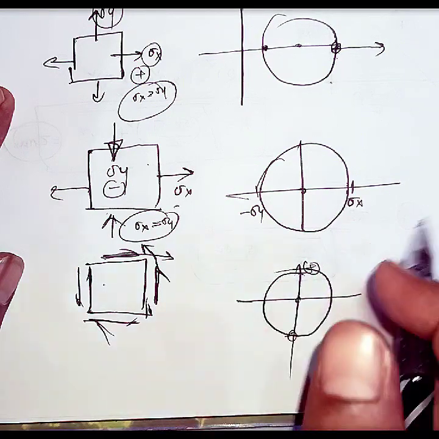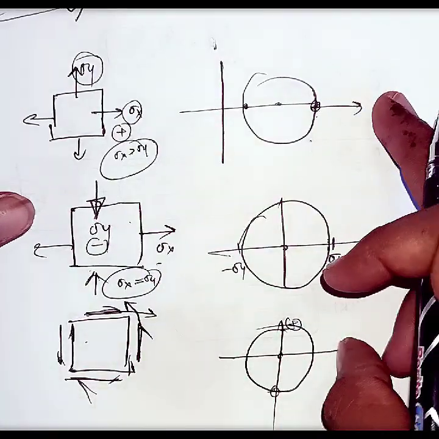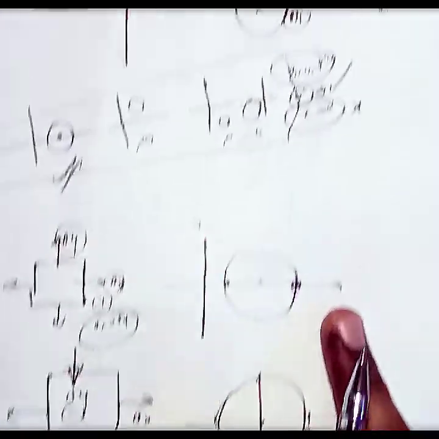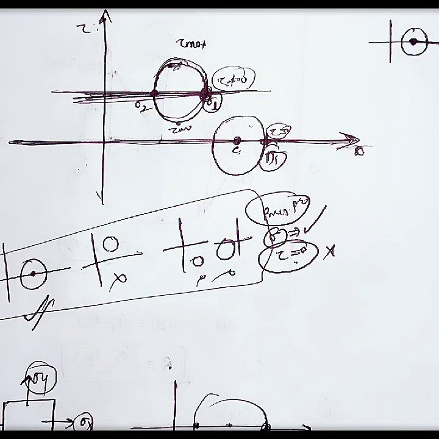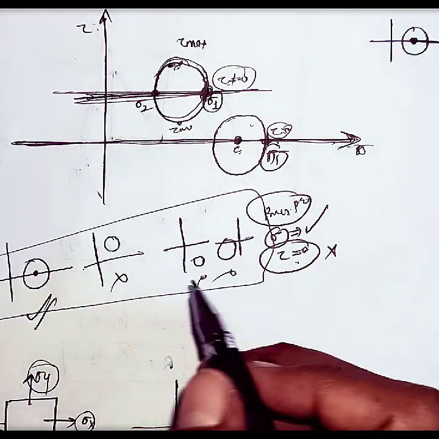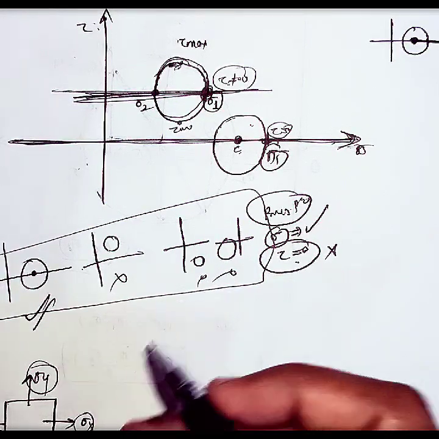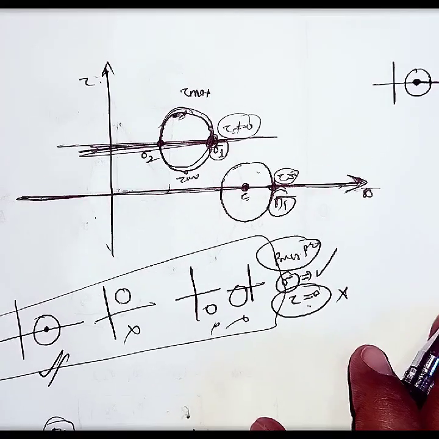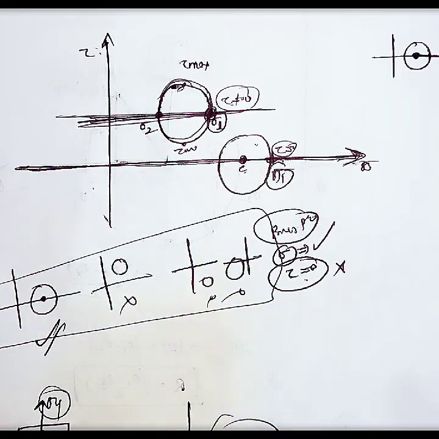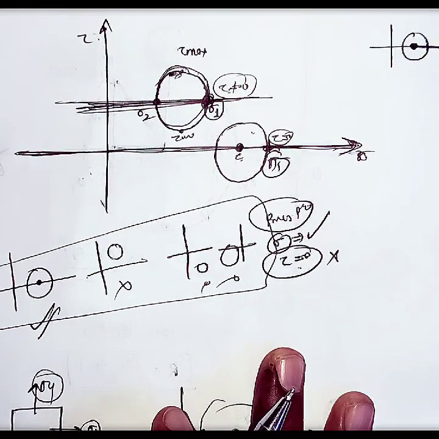Sometimes they will give different types of loadings and ask you to draw different Mohr circles. You can draw them because you know all the concepts I explained clearly here. And this is the total Mohr circle concept. If you do not understand, please watch this video again and again. You will definitely get the best information, and believe me, it's a very important topic for all the competitive exams of both civil and mechanical. So please don't skip this type of topic.